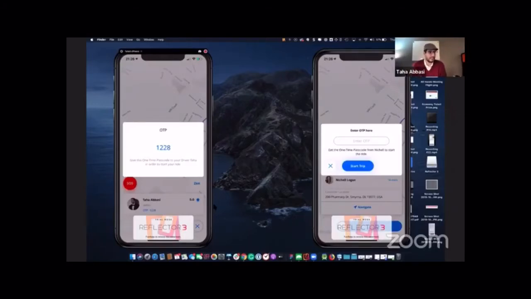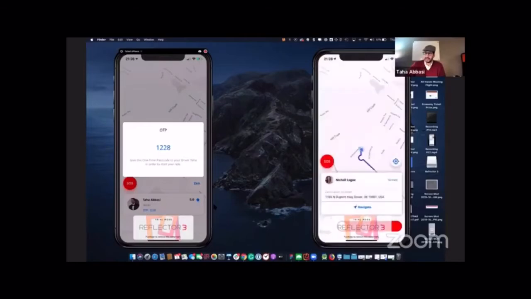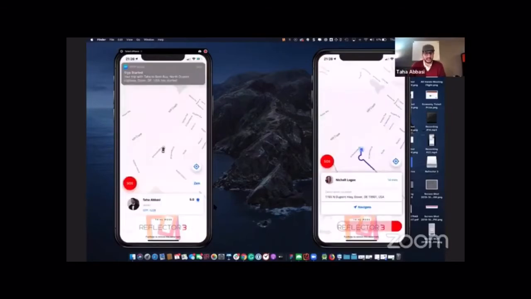So it's very clear. You can't confuse it, right? So then as a driver, I'm going to say, hey, Michelle, can I have your one-time passcode to start this ride? So Michelle will be like, sure, it's 1228. I'm like, great. And I enter the passcode and hit start trip. And then Nichelle gets a notice that your trip with Taha to Best Buy, North DuPont Highway, Dover, Delaware has started.